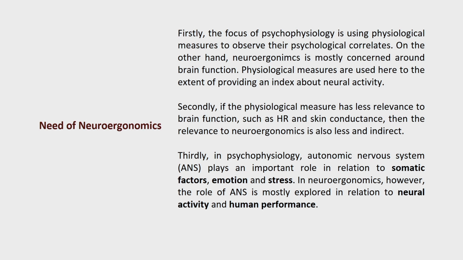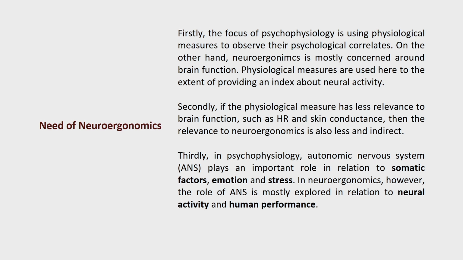But in the case of neuroergonomics, those research groups are mostly concerned with brain function. They also get physiological measures, but psychophysiology uses them to understand the psychological correlates, while here the same physiological measures are used to understand brain function.